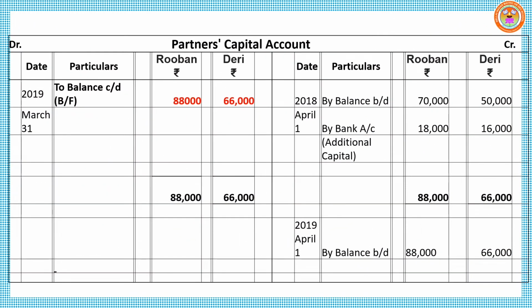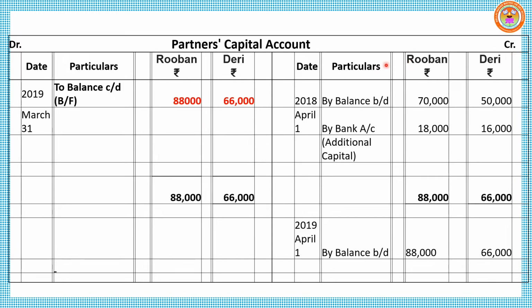Center of the page, write the heading, partners capital account. Here two partners are there, so create columns for Reuben and Derry. Debit side: date, particulars, first column for Reuben, second column for Derry. Move on to credit side: date, particulars, Reuben and Derry.